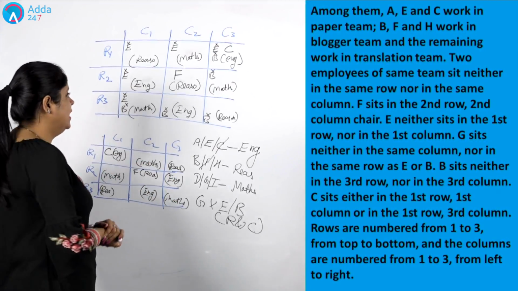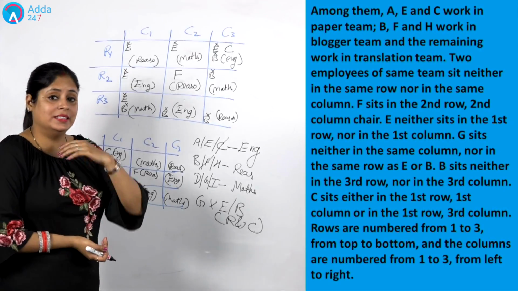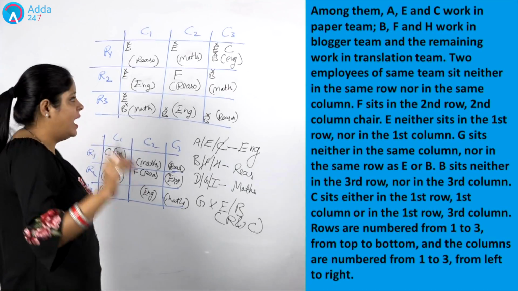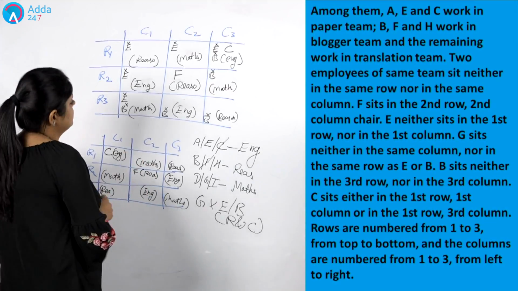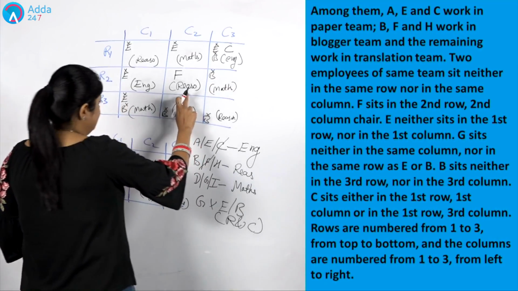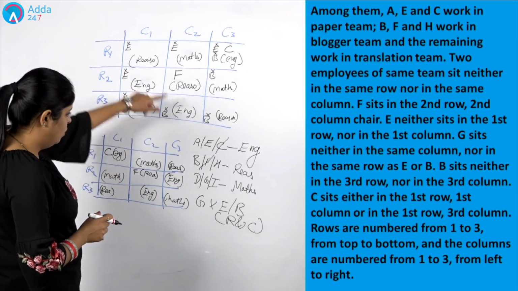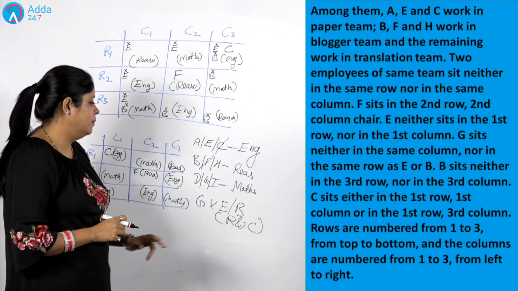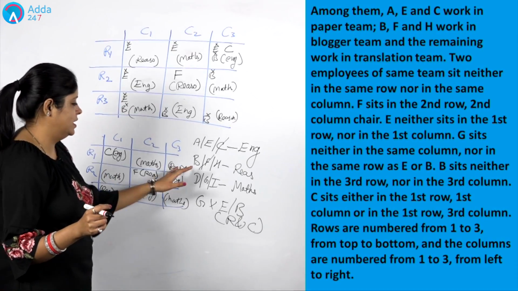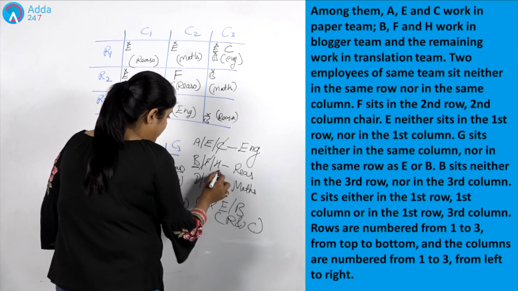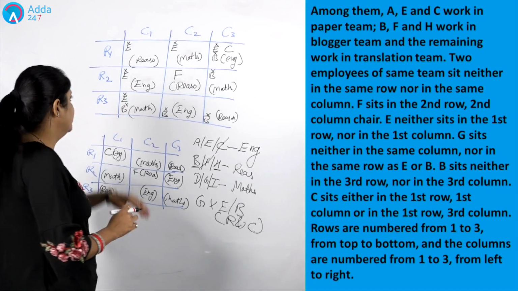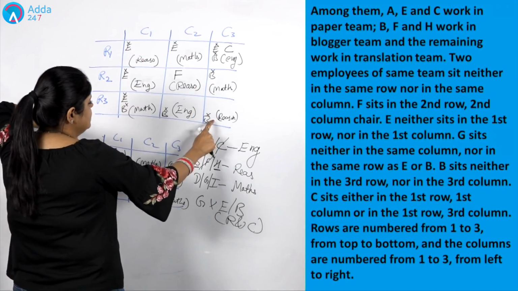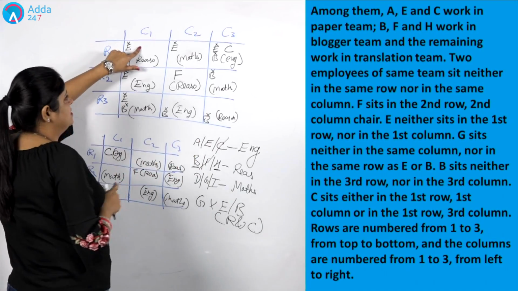Now, what is the thing which we have to target? The next thing which we have to target is member. We have to place member. Okay, let's concentrate on that. Let's concentrate on reasoning itself. One member of reasoning is done. So we are left with only two members for reasoning, and the two members which are left for reasoning are B and H. The two places for reasoning are this. This place is cancelled out for B and this place is cancelled out for E.